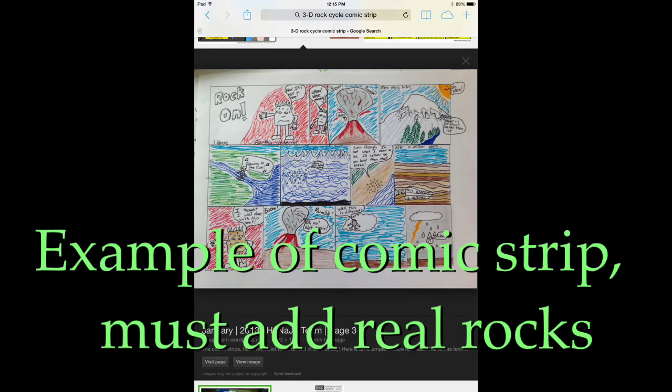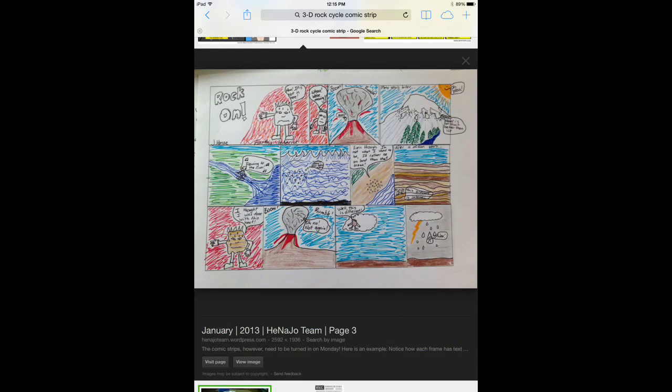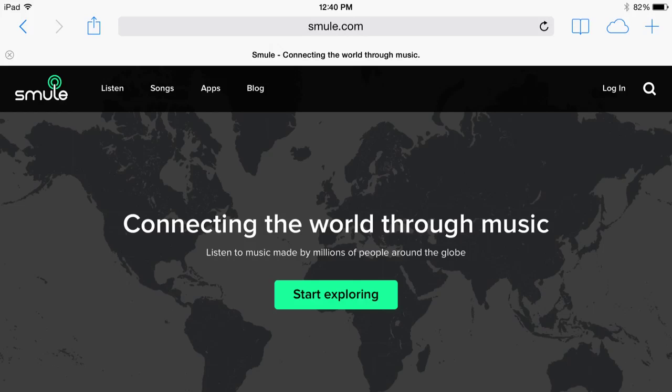On day 4, students will be creating a story, and they will be creating it on a 3D comic cartoon, and they will use the real rocks. And then after they're done with their comic, they will create a song describing the rock cycle using Smule, the .com or the Smule app on an iPad, tablet, or smartphone. And this hits on musical because they will be creating a song, and then bodily because the cartoon is 3D. Visual also because the comic is 3D, and the students are able to visualize the 3D components in their head.